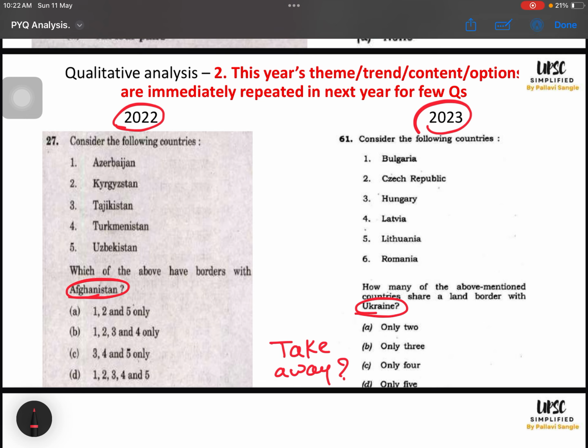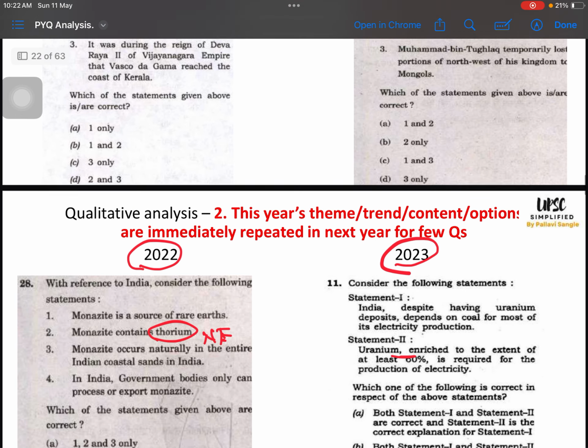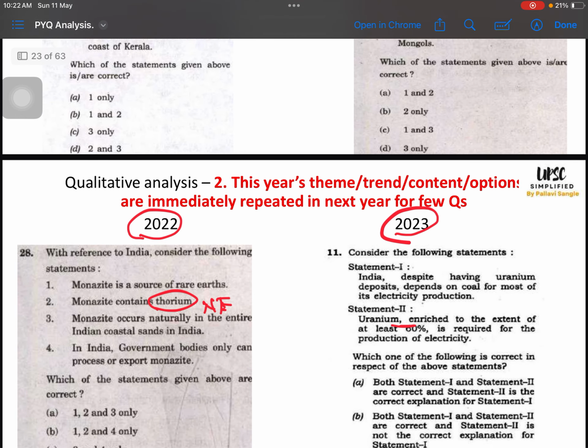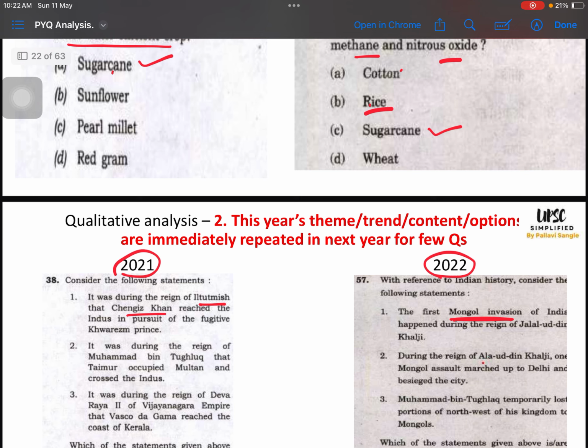So what is the takeaway from all this analysis? The takeaway is that if I know that something is asked this year, let us suppose in 2022 nuclear energy was asked, so I will prepare something around nuclear energy, and for me dealing with this question is easier compared to the other candidates. Next, if they have asked about Iltutmish and Mongol invasion and all, I will go and read about Mongol invasion in my static sources, and for me dealing with this question is easier. I know other people who have not done PYQ will be able to solve this question.